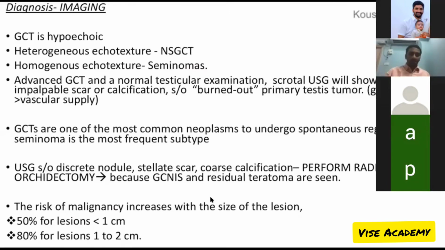GCTs, like any other malignancies, are hypoechoic on ultrasound. But how do you differentiate? Non-seminomatous are heterogeneous hypoechoic. Seminomas are homogeneous hypoechoic. Important again. So you'll be getting a question: the patient has undergone imaging, a heterogeneous hypoechoic lesion on ultrasound is suggestive of non-seminoma. Homogeneous hypoechoic is a seminoma. Okay. And as I told you, burnt out phenomenon is seen with seminoma because of spontaneous regression.